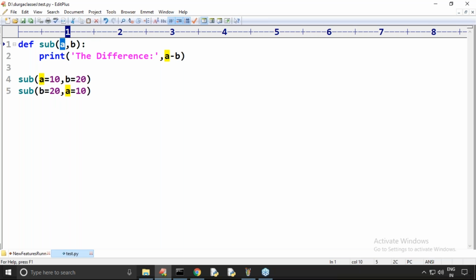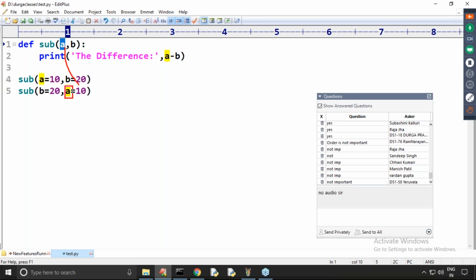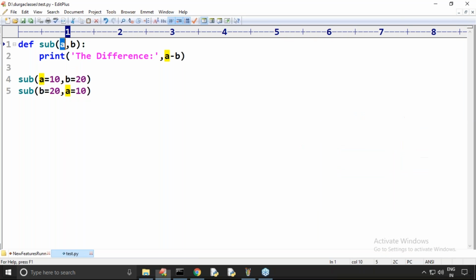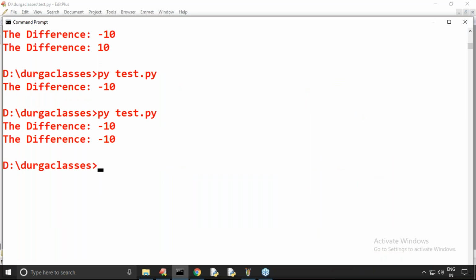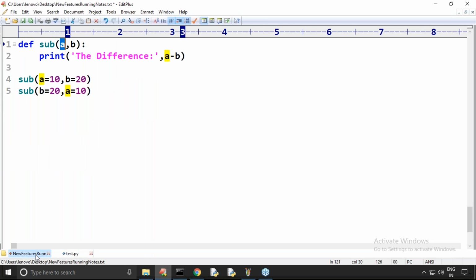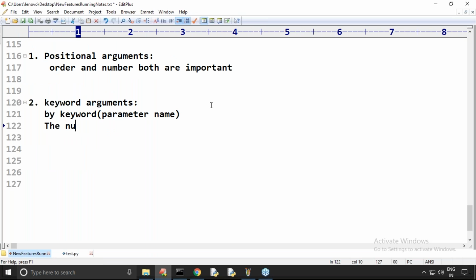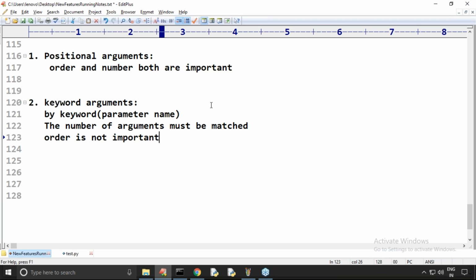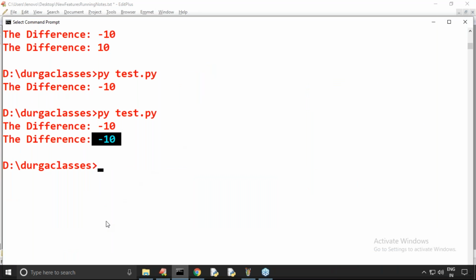Whichever is the a value, it is always going to be considered a, and the b value is always going to be considered b. Order-wise it is not important, but the number of arguments must be matched. In both cases we are getting the same result. So the number of arguments must be matched. Next, order is not important. We already covered this.